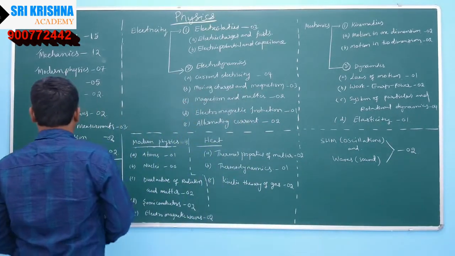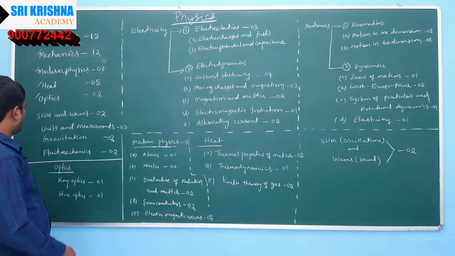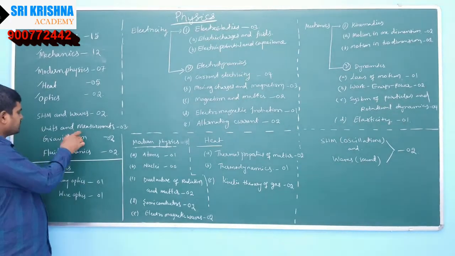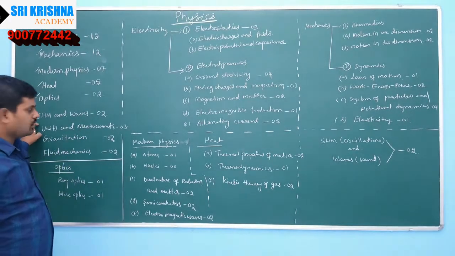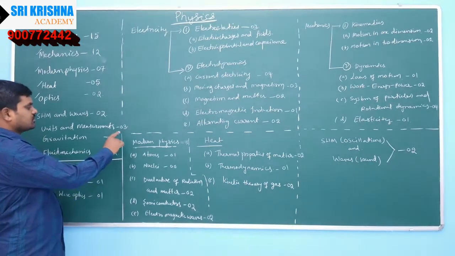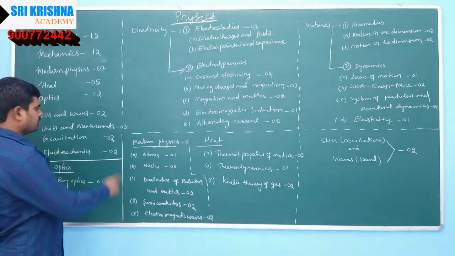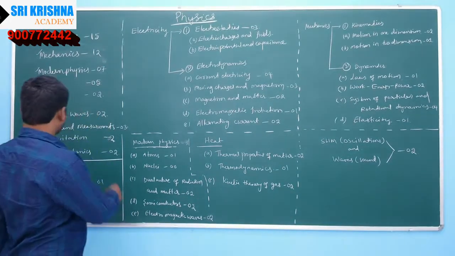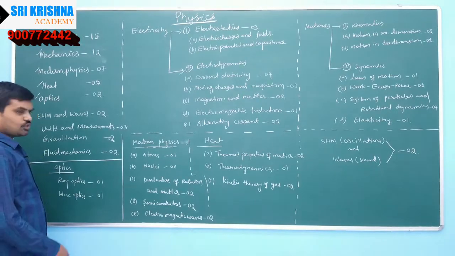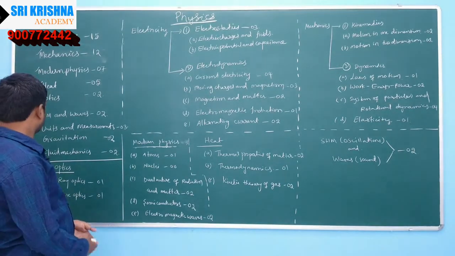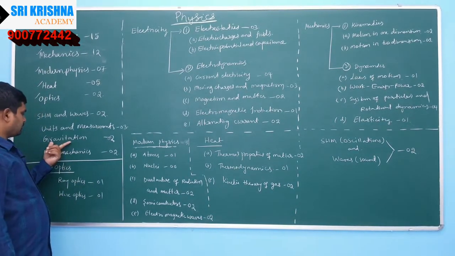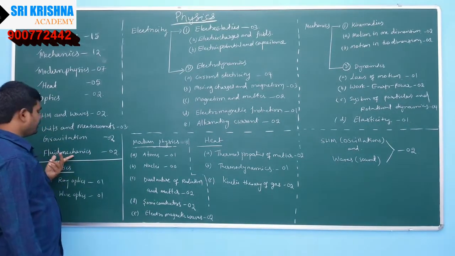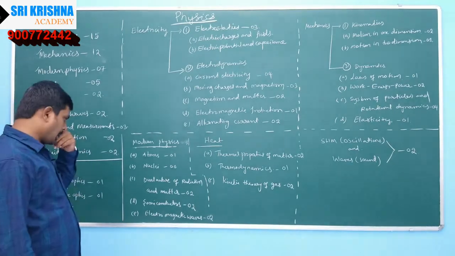After this, units and measurements, the basic lesson. This is called the basic lesson, units and measurements. So 3 questions, and these questions will be very easy. I have observed so many question papers, and these questions are very easy to understand and to score. And gravitation, from gravitation only 2 questions will be given, from fluid mechanics 2 questions will be given.